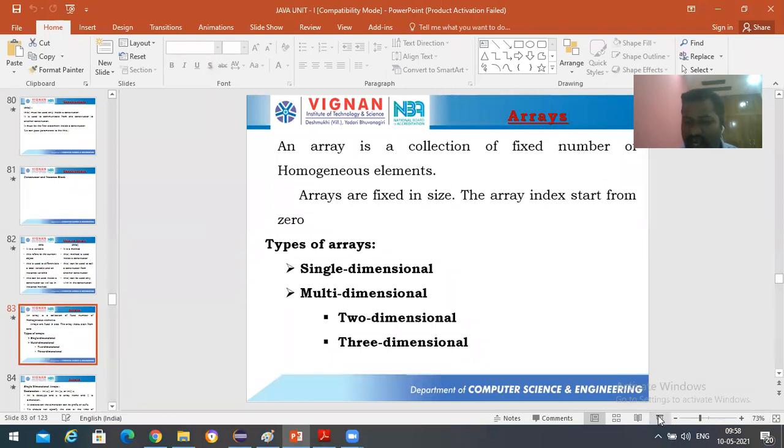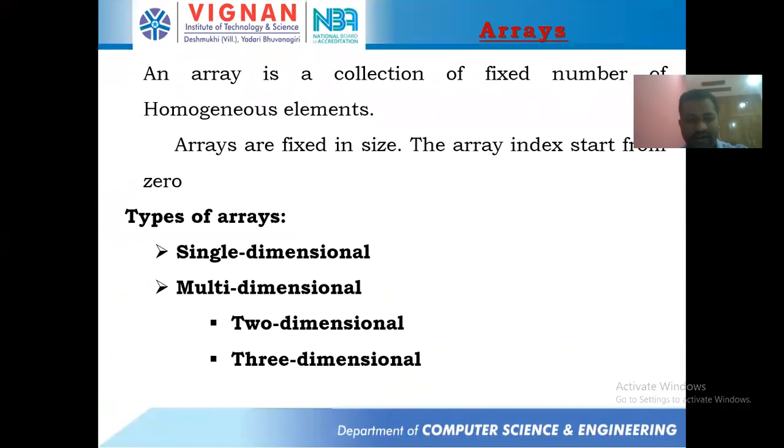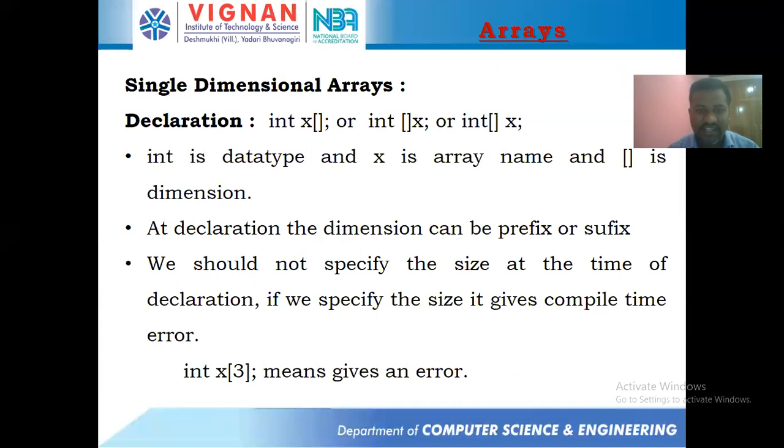So last class we started discussing the arrays concept. We have seen single-dimensional arrays and how to declare a single-dimensional array. What is the syntax for declaring a single-dimensional array, that we discussed in the last class. And we have already seen programs based on this one-dimensional array.